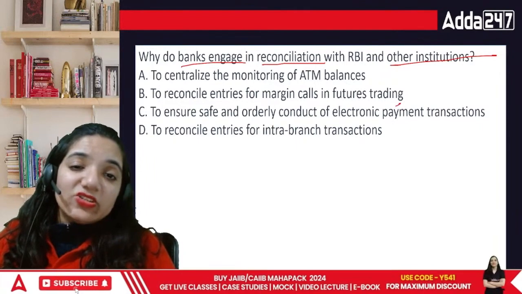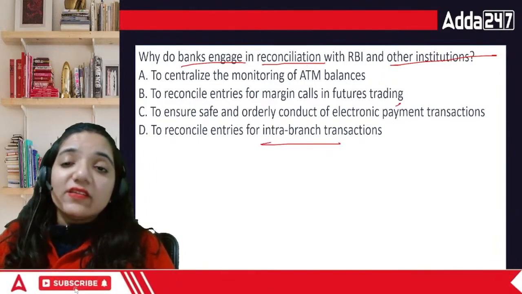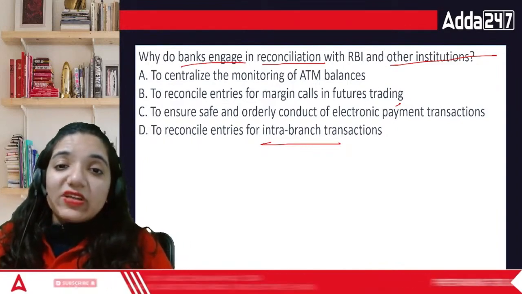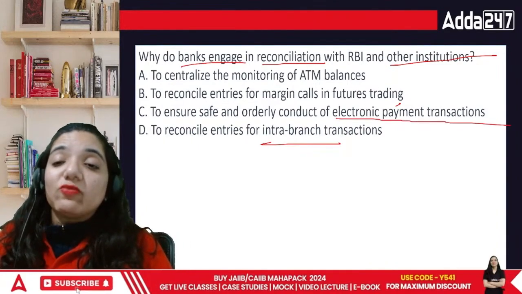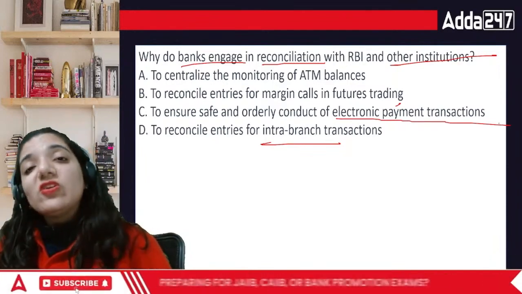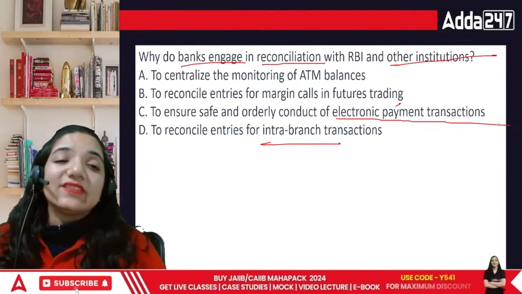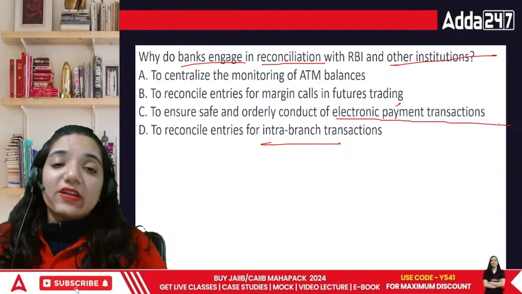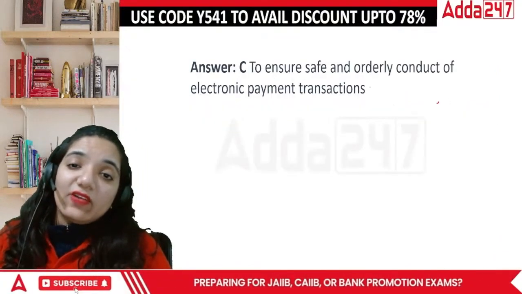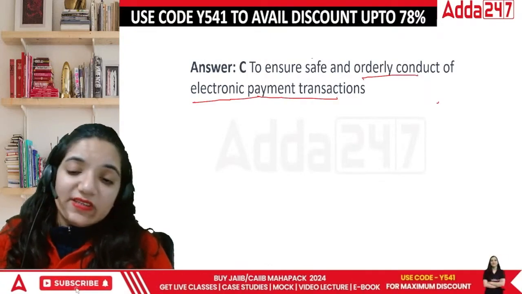If I look at intra-branch, that is also there, but I would say they engage for RBI and other institutions' reconciliation just to find out, okay? Because when we are doing the electronic payment, we would like to know if my information is this, is the other party also having the same information or not. So basically, it is very important to ensure the safe and orderly conduct of electronic payment transactions.